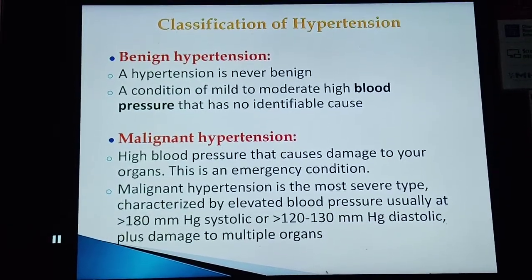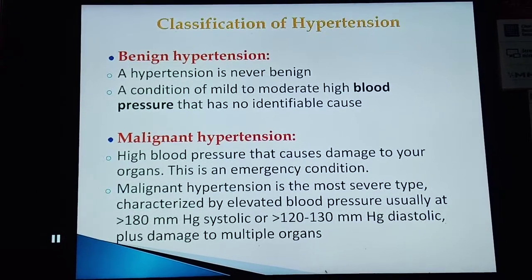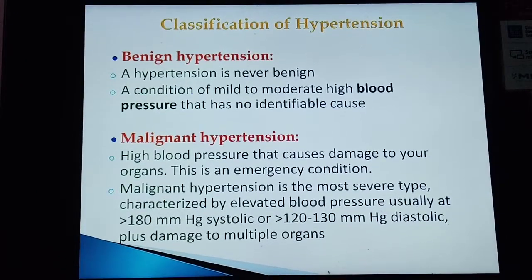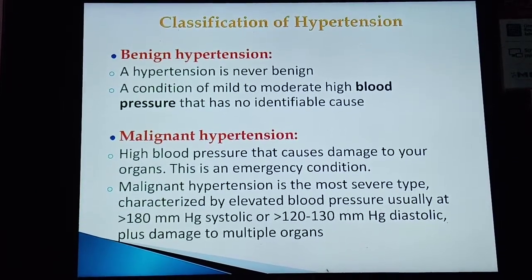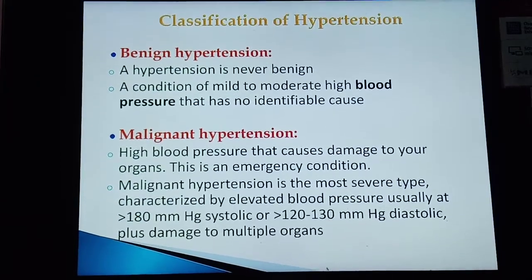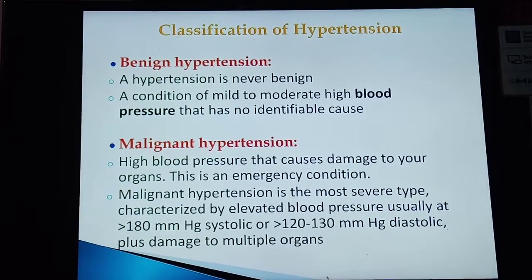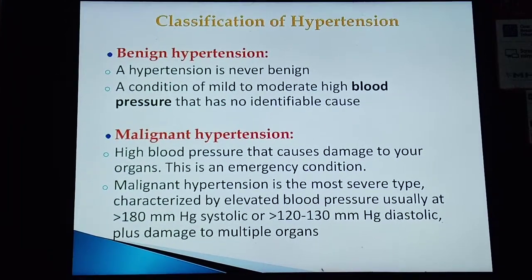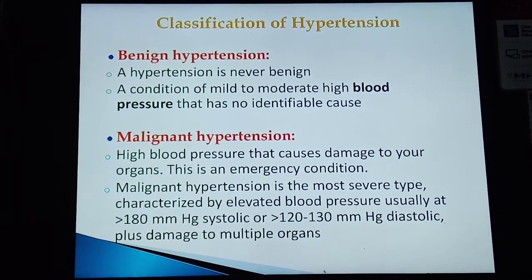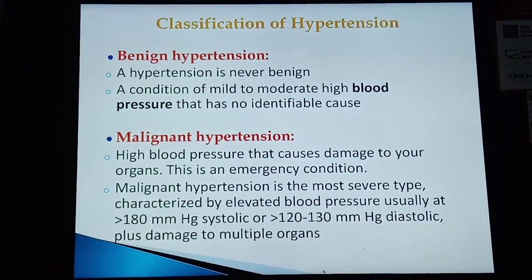Now benign hypertension. Hypertension is never truly benign; it is a condition of mild to moderate high blood pressure that has no identifiable cause. Malignant hypertension is high blood pressure that causes damage to your organs. This is an emergency condition.